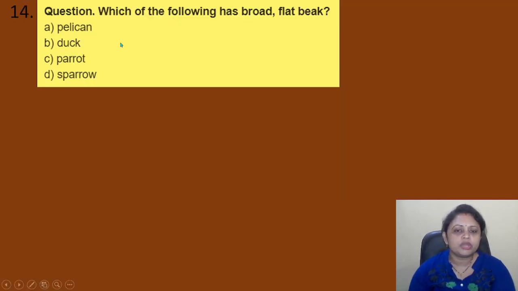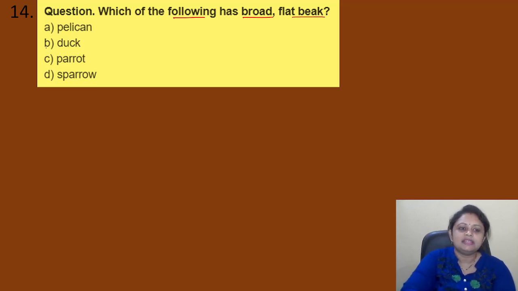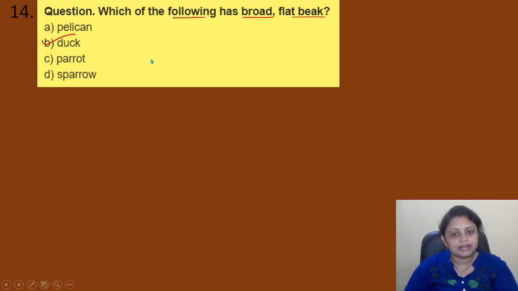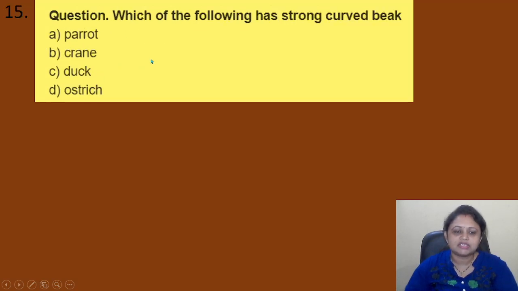Which of the following has a broad flat beak? Option A, pelican. B, duck. C, parrot. D, sparrow. So which of the following has a broad and flat beak? So broad and flat beak, it is the duck. Got it? So option B is the correct answer. Coming to the next question.